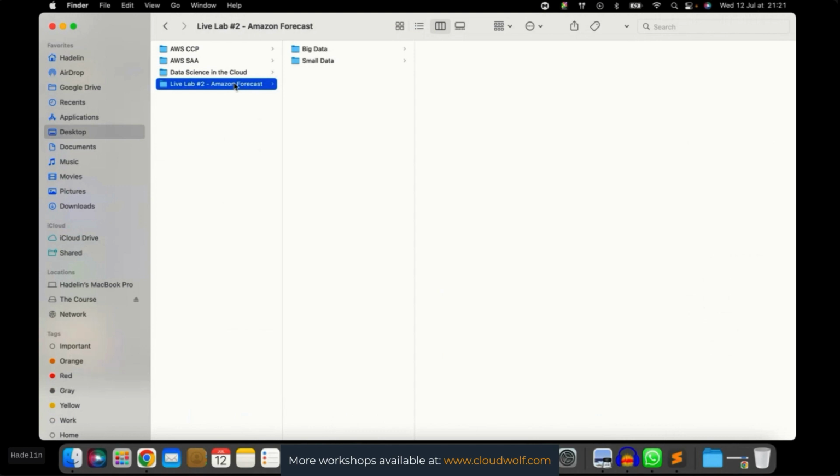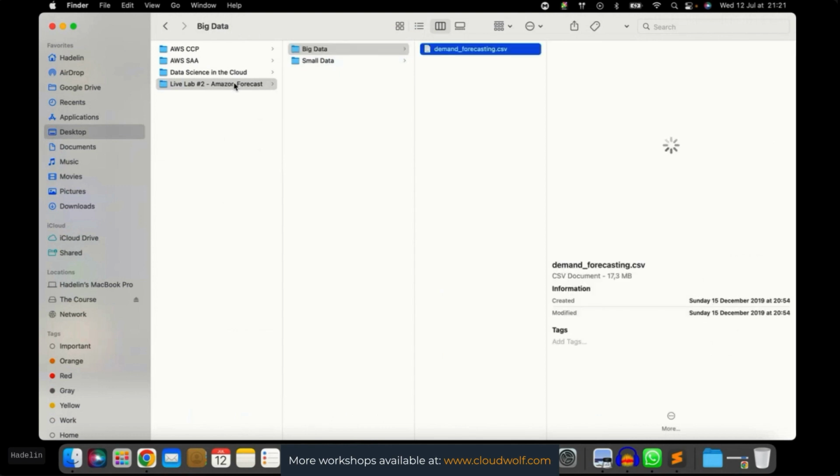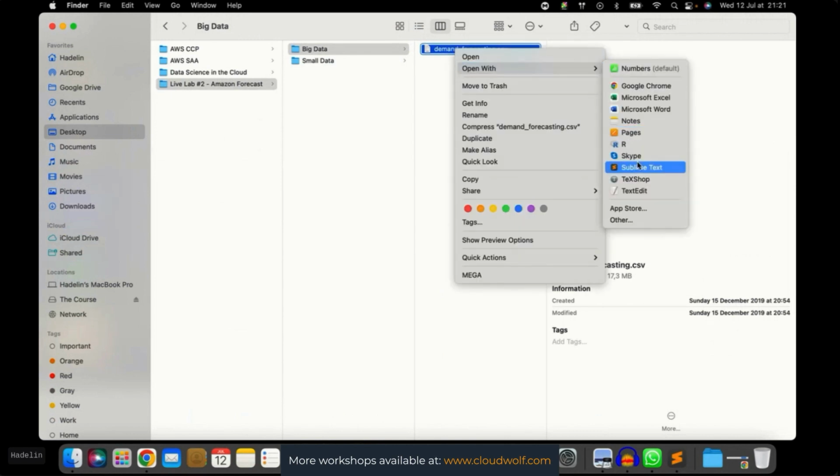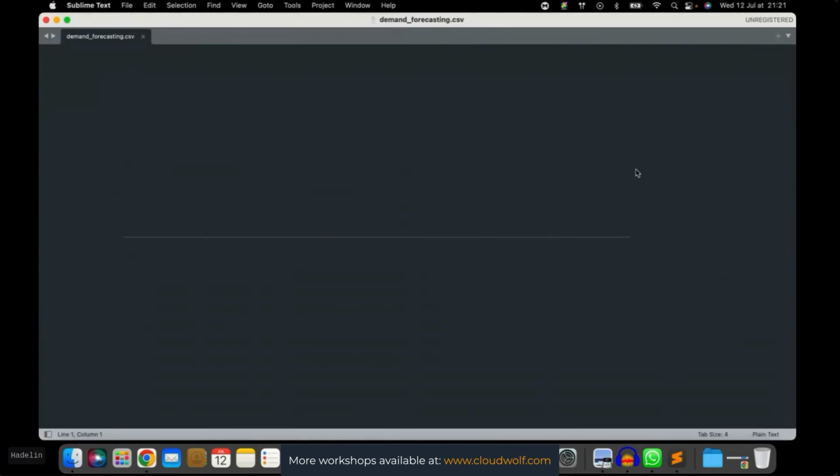And so, well, I prepared two data sets for you, the big data and the small data. First, I'm going to show you the big data because this is actually the original data set. By the way, I want to credit Kaggle where I took the data set. This is a data set from the Kaggle competitions, which include many data science projects, including time series analysis. So let's have a look at the dataset. I'm going to open it with a text editor, and I'm going to show you what this dataset is about.